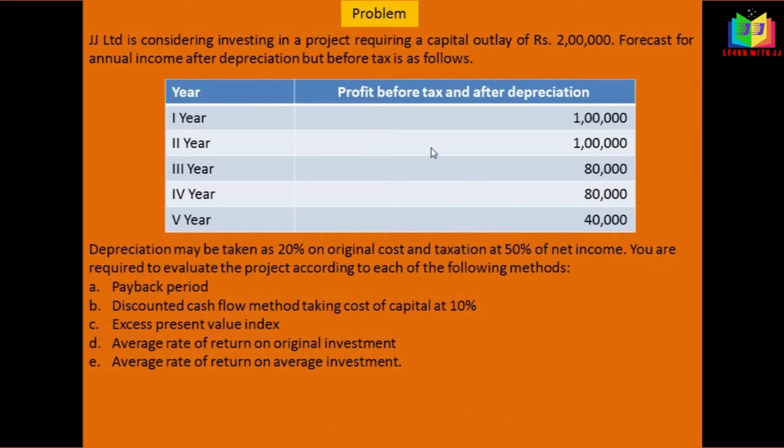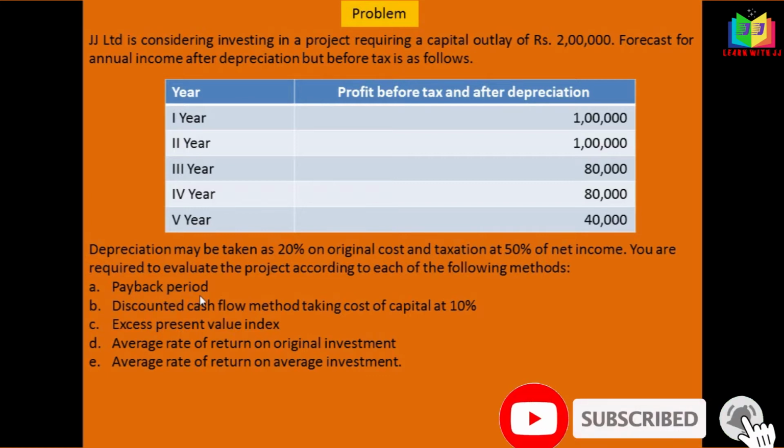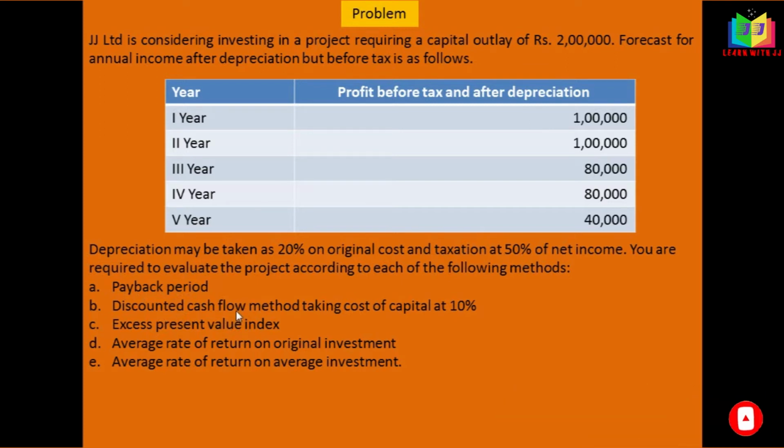The profit before tax and after depreciation was given. Now we have to calculate the annual cash inflow in order to calculate the payback period. The discounted cash flow method is nothing but your net present value method, and the excess present value is your profitability index. We also have to do ARR on original investment and ARR on average investment. Let's see how to do this problem.